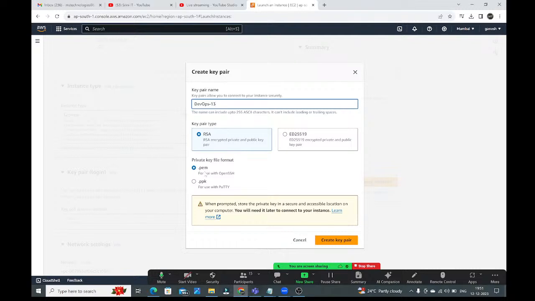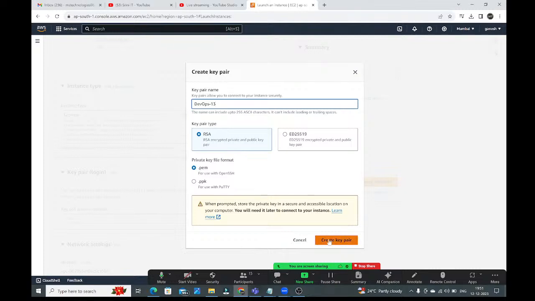Later when you are going to connect through PuTTY, at that time we can create one ppk file from the pem file, guys. If you create the key pair, you will get this pem file. That private key you will get in the format of pem, guys. .pem. By using that pem we can create .ppk also. How to create that I will show. Okay, guys, don't change anything, just give the name, guys. Keep this .pem format only.